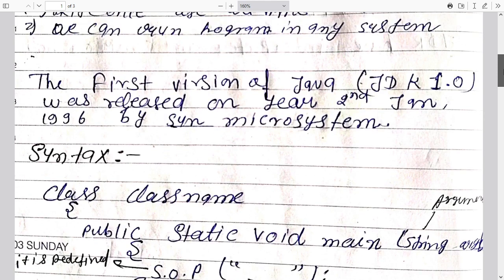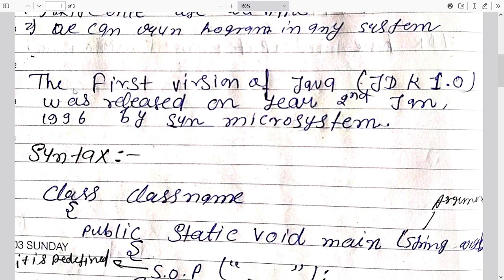After that, the next point is the first version of Java. The first version, JDK 1.0, was released on 2nd January 1996 by Sun Microsystems.